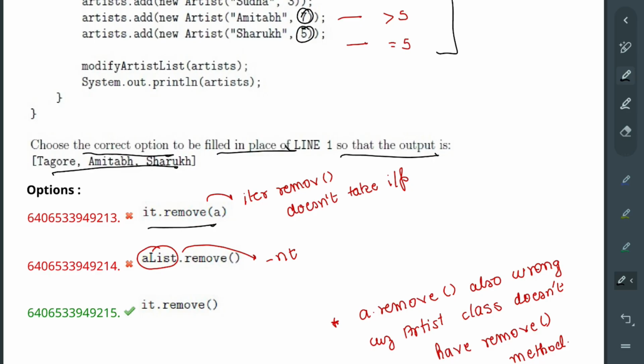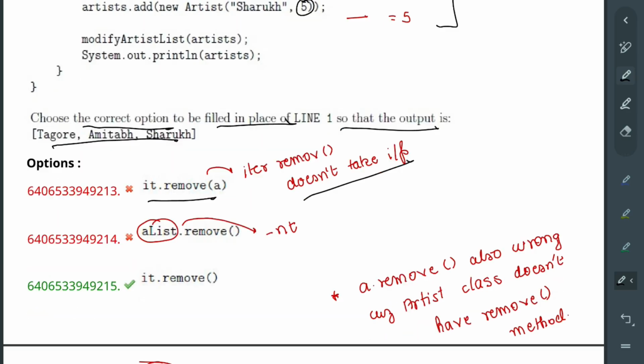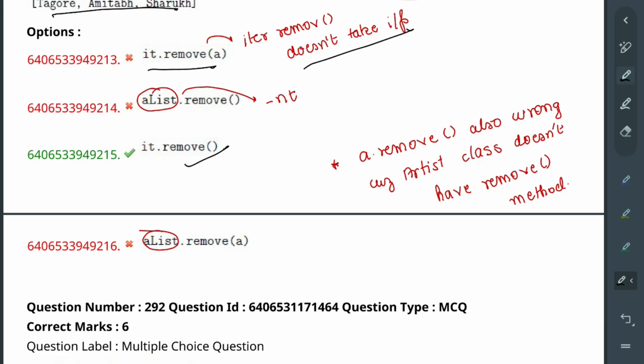The remove function of the iterator does not take any input, so it will just be this. There is no alist here.